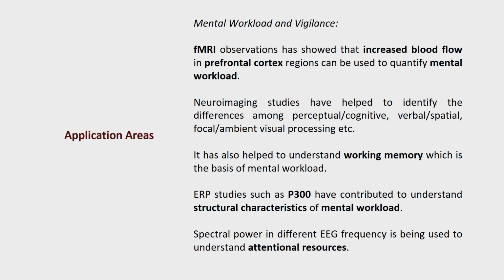So we try to understand the fMRI reading, and if the prefrontal cortex has more blood flow, we interpret that mental workload is high or higher than the other one. This is how we may use it.